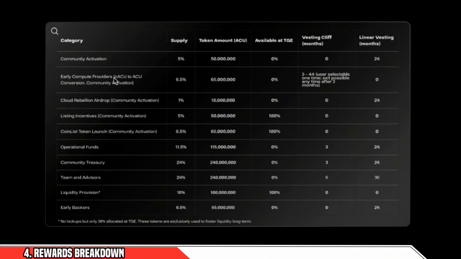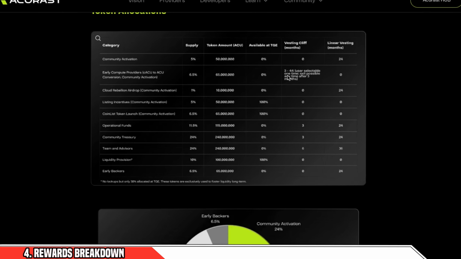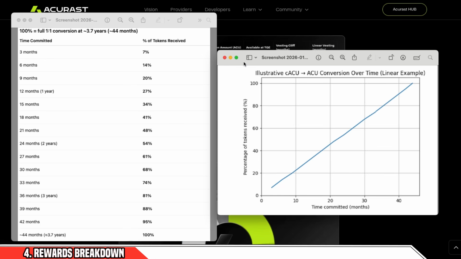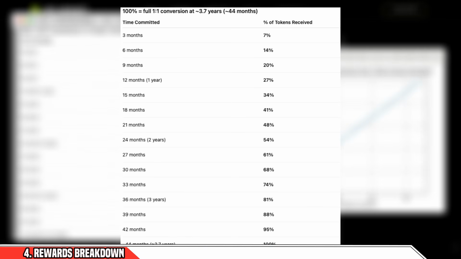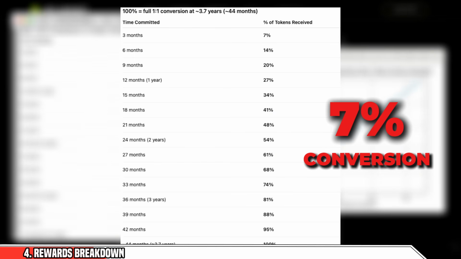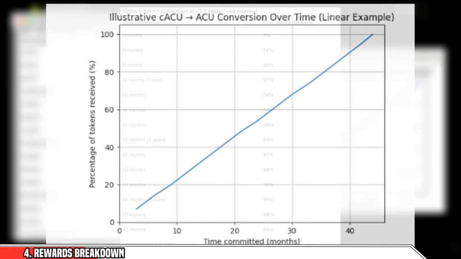Now, when it comes to the CACU tokens, it's a little bit different. As I mentioned, you're going to convert from CACU to ACU, and then they're going to be locked for 3 months. After that, it's up to you what you do. Now, I went through this and I came up with these graphs. If you wait 3.7 years and you don't claim your ACU tokens, you'll get the 100% conversion from your CACU to ACU. But if you actually withdraw them immediately after 3 months, you're only going to get 7% of your tokens. So that means that there is an incentive to hold on to these the longer that you wait.